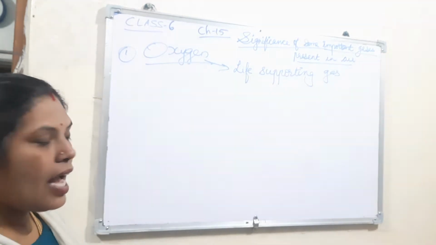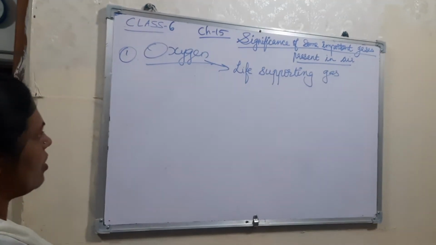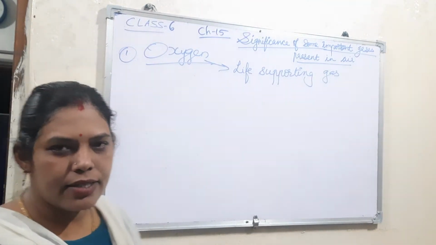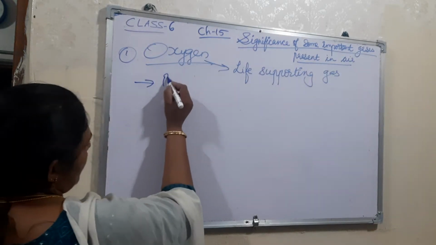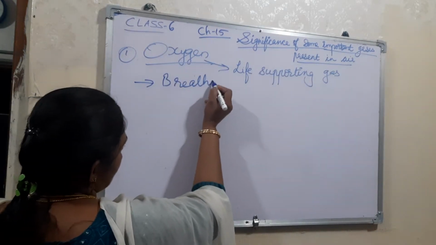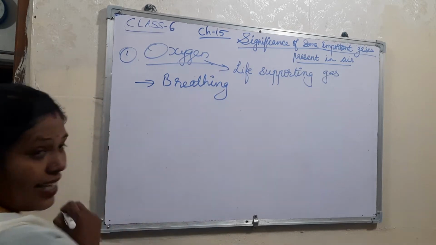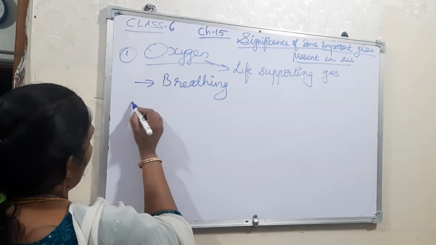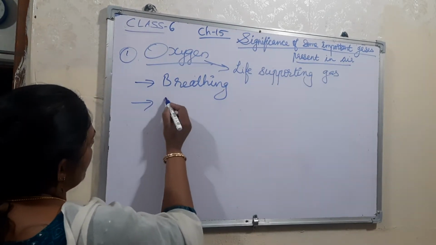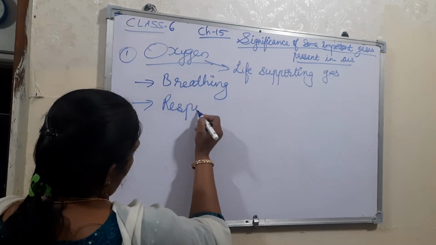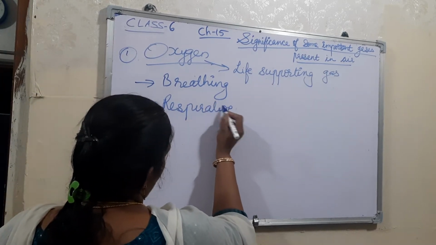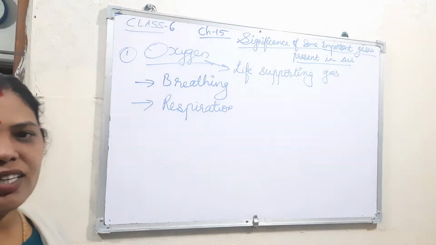Now see this oxygen, not only that, it helps for one, breathing, the taking in of oxygen. And second, we can say respiration. What is respiration?